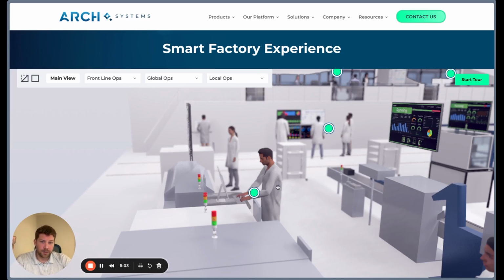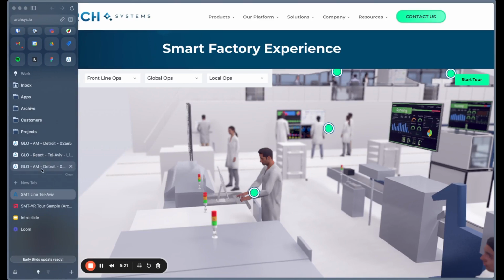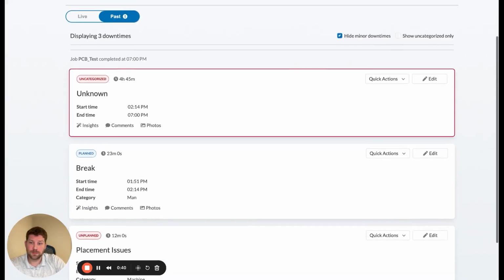So he's here on the line, interacting with React, our downtime monitoring and labeling tool for the shop floor. And he's quickly trying to assess what the downtime is and get the line running back as quick as possible. So let's go over to the screen that he's looking at.